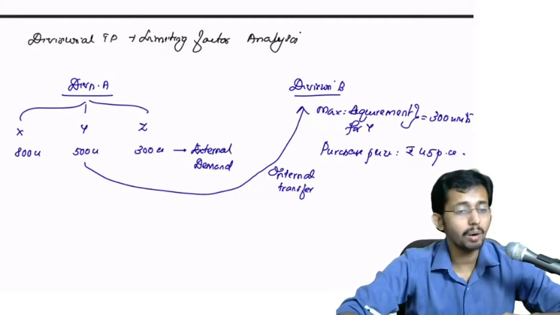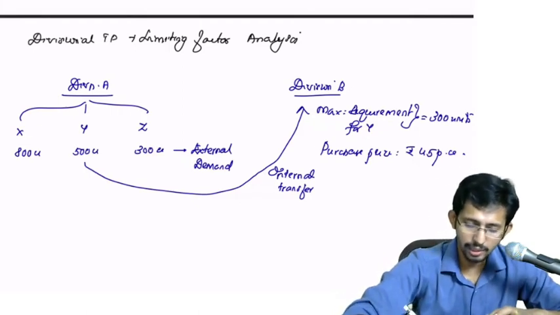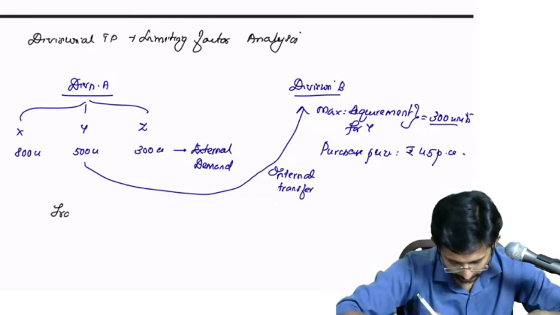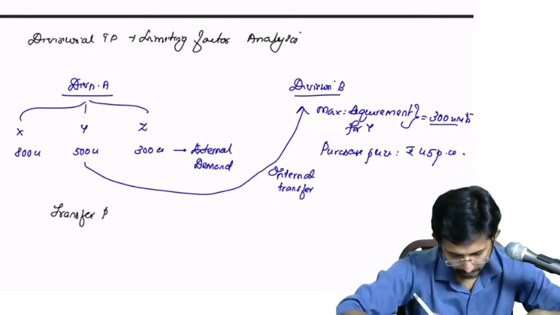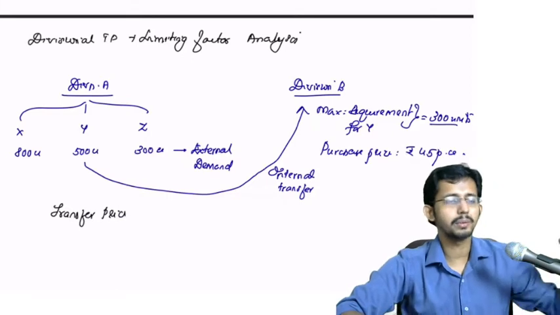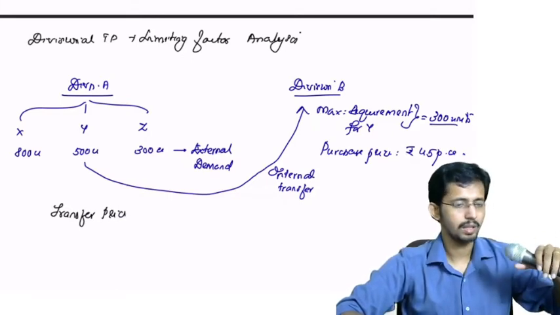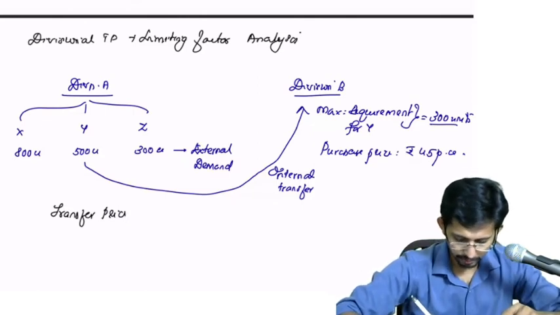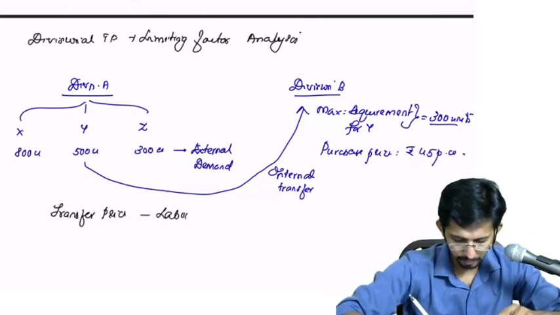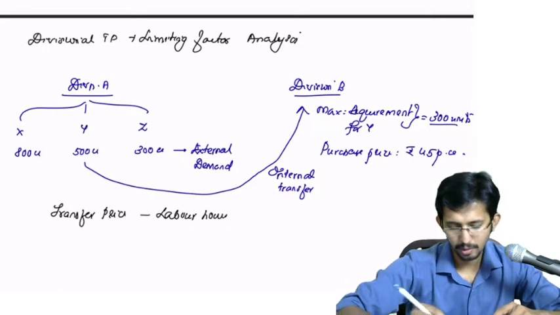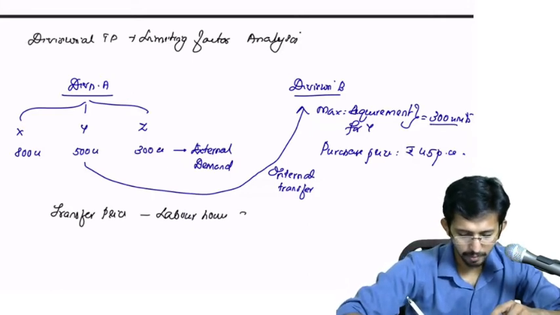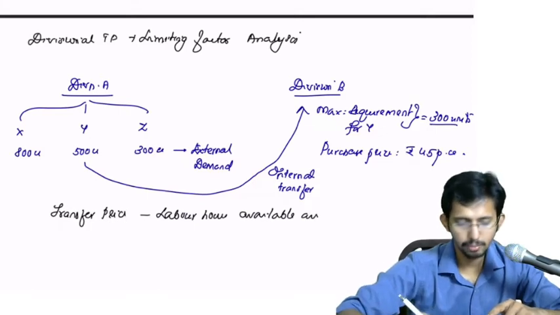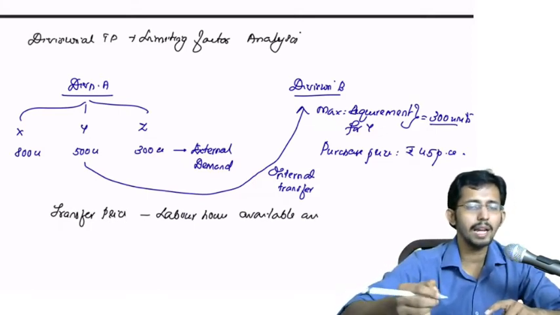You have to find out the transfer price for 300 units, assuming the total labor hours available are 13,000, 8,000 and 12,000.